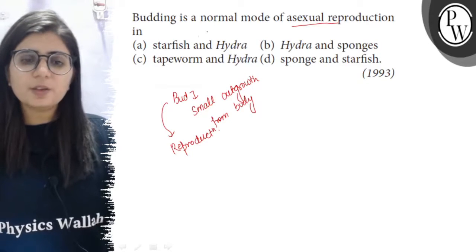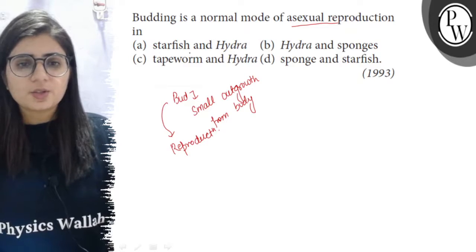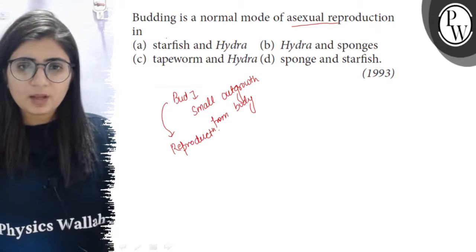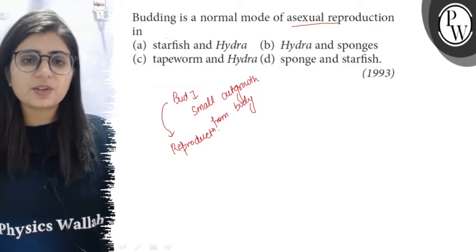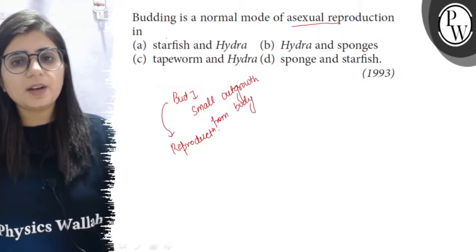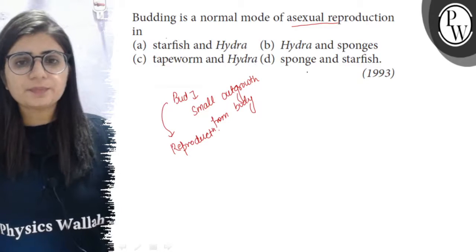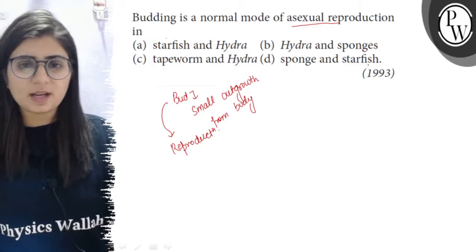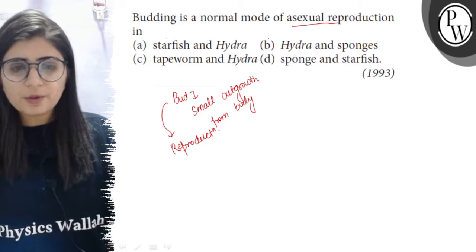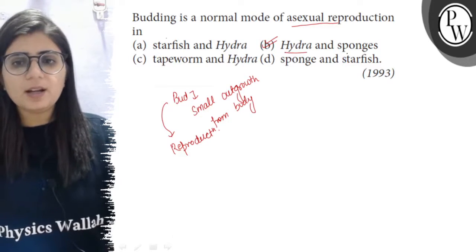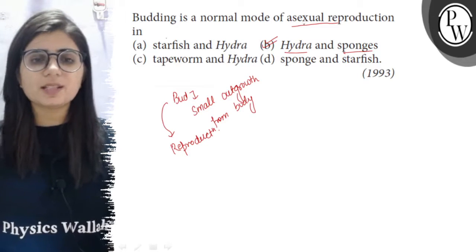So this method of reproduction is found in... the options are starfish and hydra; option B is hydra and sponges; option C is tapeworm and hydra; and option D is sponge and starfish. Out of these four, option B is the right match, as both hydra and sponges reproduce asexually by